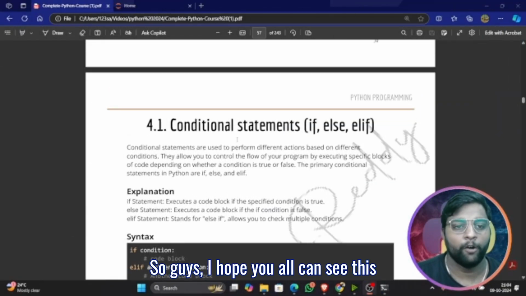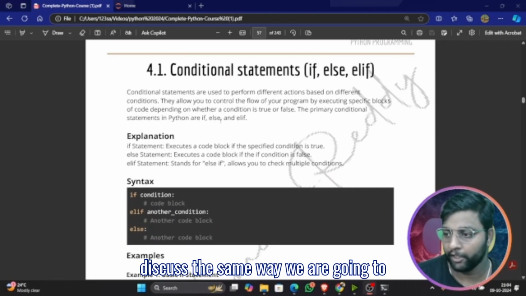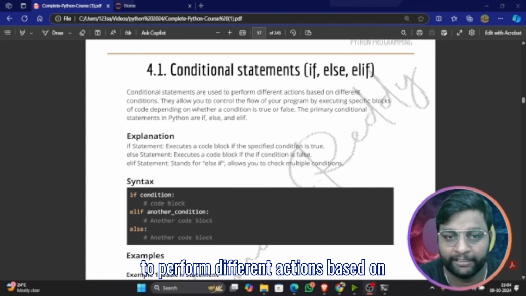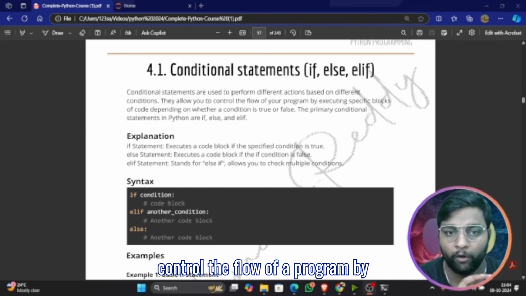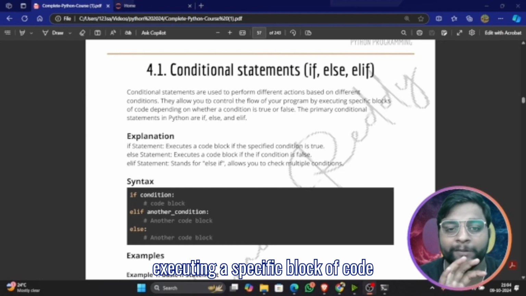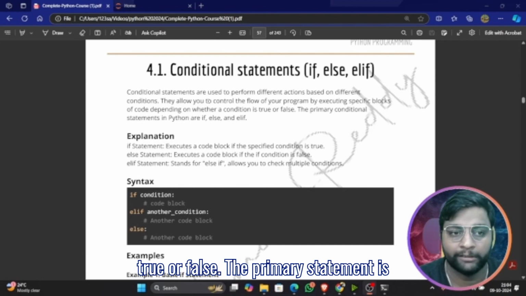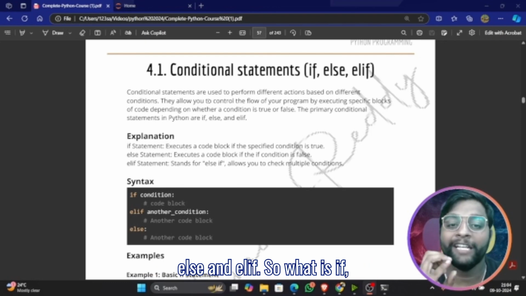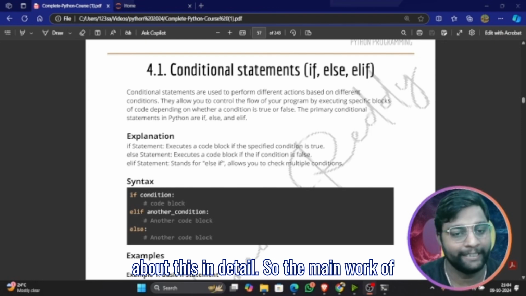So guys, I hope you all can see this document here. The same way we used to discuss previously, we are going to discuss. Control statements are used to perform different actions based on different conditions. They allow you to control the flow of a program by executing a specific block of code depending on whether the condition is true or false. The primary statements of control statements include if, else and elif. We will discuss each of them in detail.